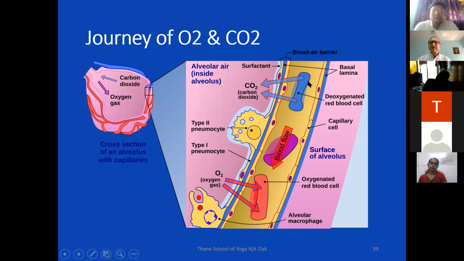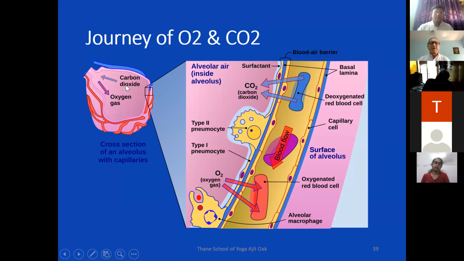These RBCs contain more carbon dioxide, so the carbon dioxide from the blood will go to the alveoli, and the oxygen from the alveoli will diffuse to the blood.